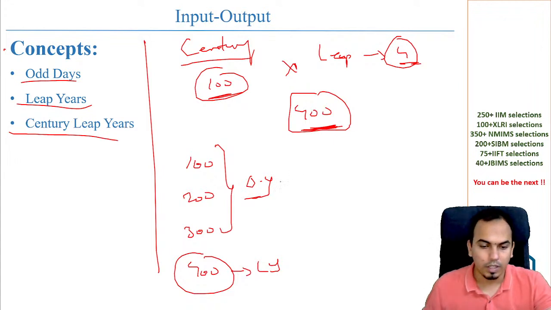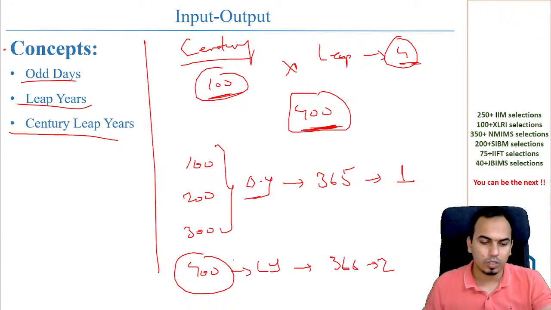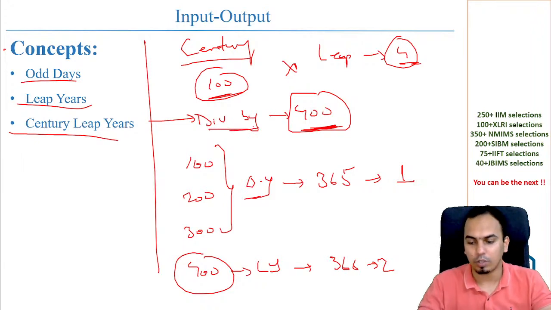Okay, very important. When it is ordinary year, it is nothing but 365 days, and if you do 365 divided by 7, you will get 1 odd day. In this case, it is 366 days, and you get 2 odd days. Okay. This is how it is done. So the century leap year has to be divisible by 400. That's an important concept to be studied. Alright, so that's about it.